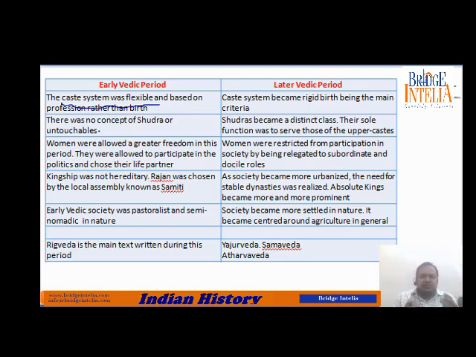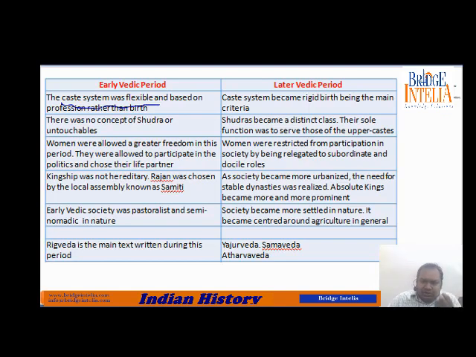Humans were categorized, and each category was based on the profession. If you are a priest, you belong to the priest class. If you are a shopkeeper, you do not belong to the same class as the priest. So this was known as the caste system.